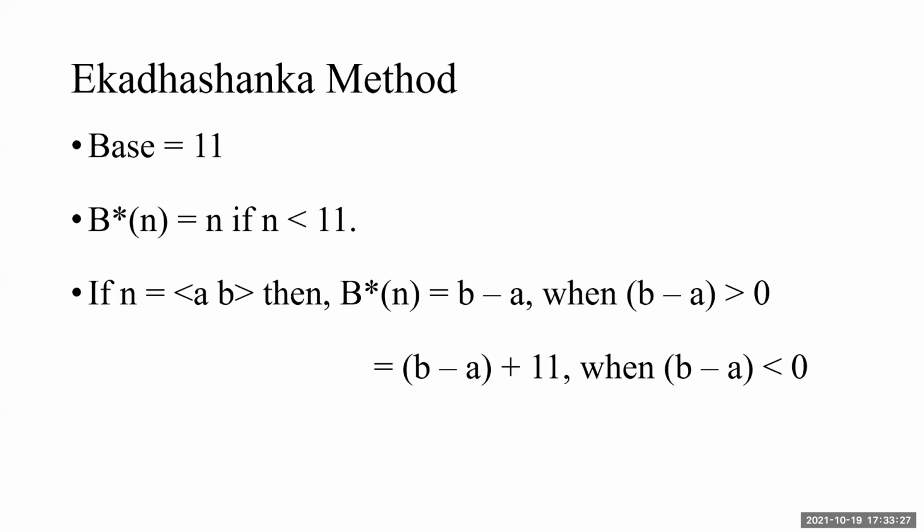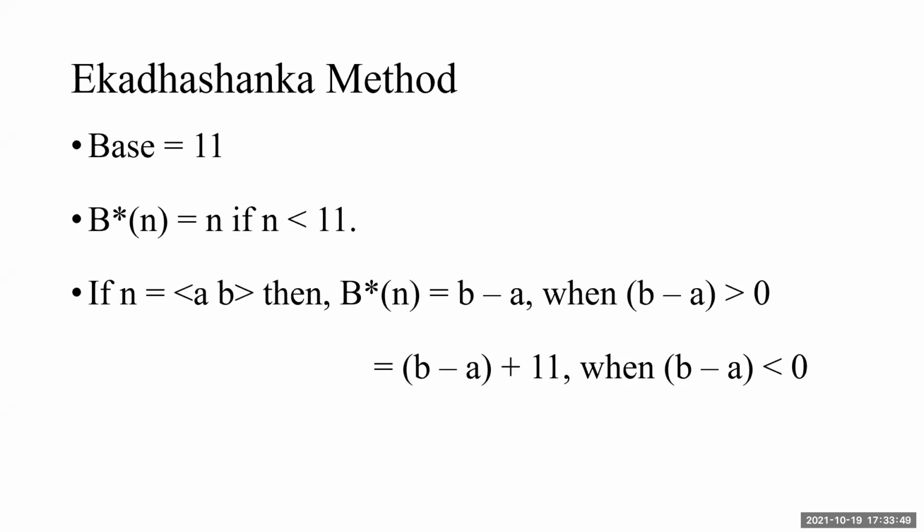Here the base is 11, everything remains the same except that the base is 11. So for a single digit, the answer is the same as n if n is less than 11. I have denoted that Bijanka by writing a star, just to differentiate between Navanka and Ekadashanka.